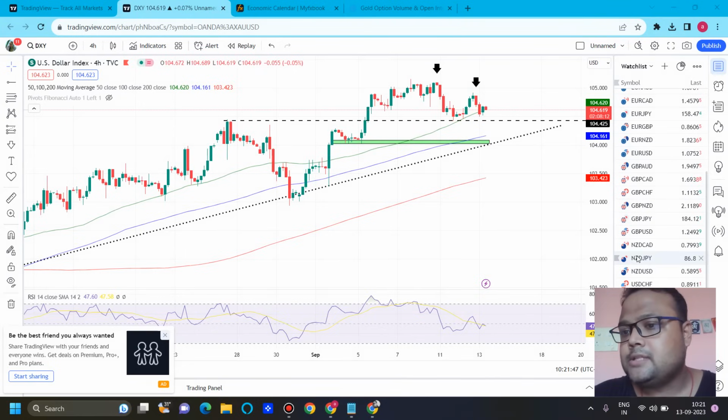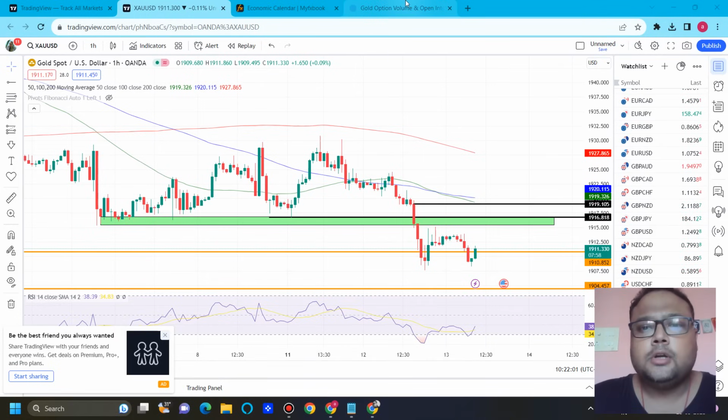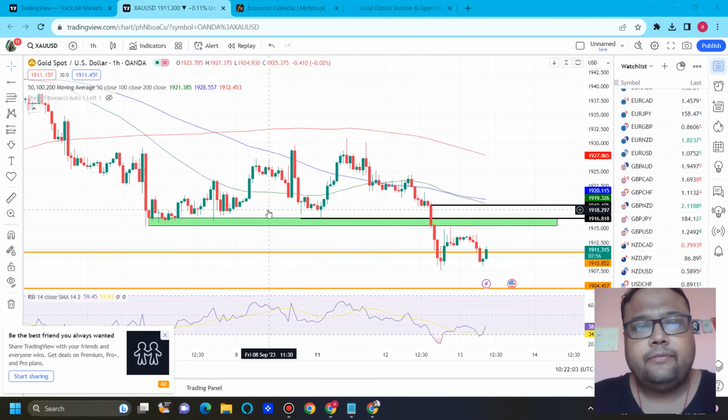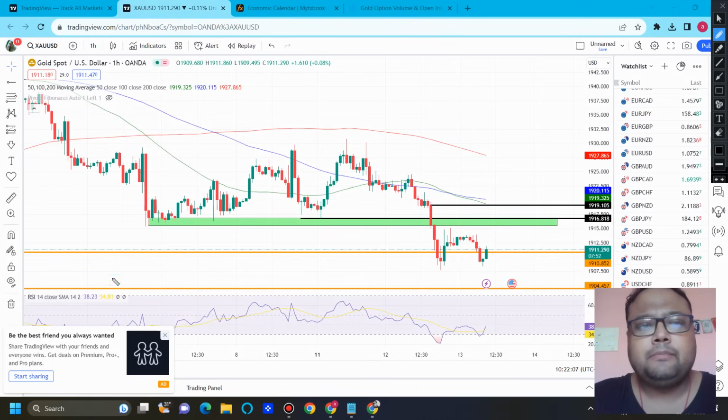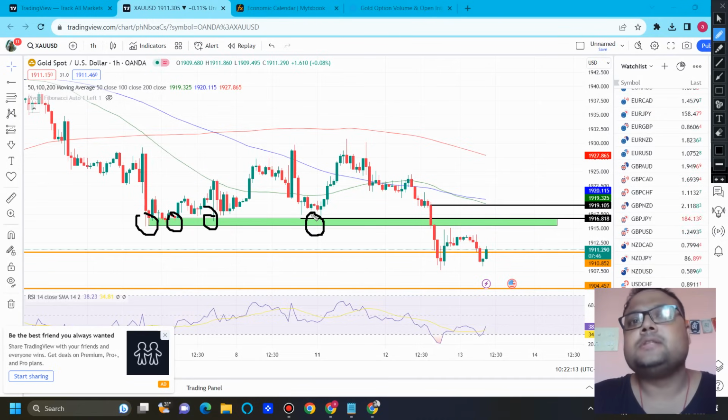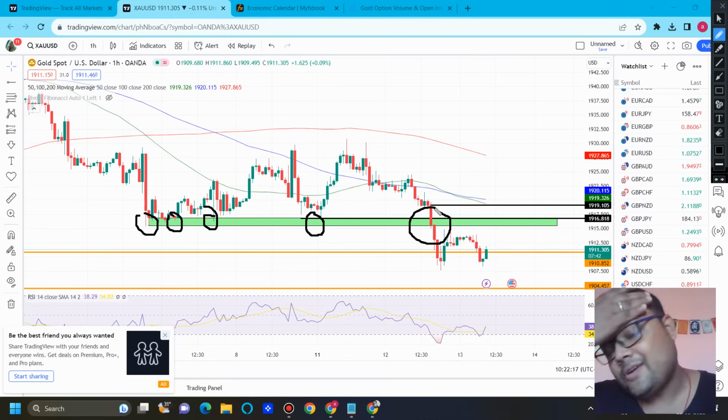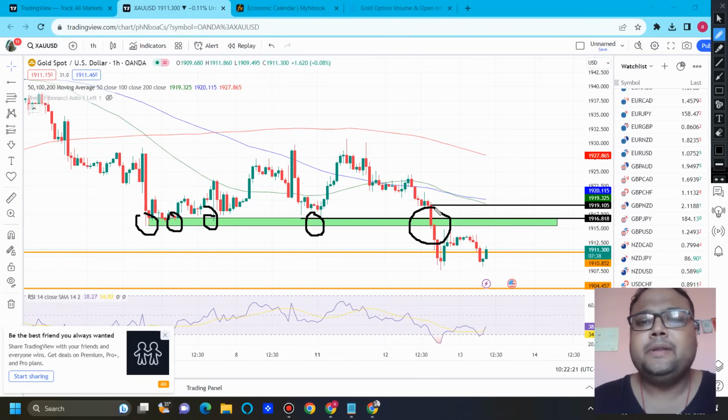Okay, now let's look at the chart of gold. On the chart of gold, we saw heavy selling pressure yesterday. Probably you guys have heard me saying many times that if we see market testing a level too many times, market usually loses its strength. And yesterday we saw the perfect example when market went down, market broke the immediate support of 1915 and market fell sharply.